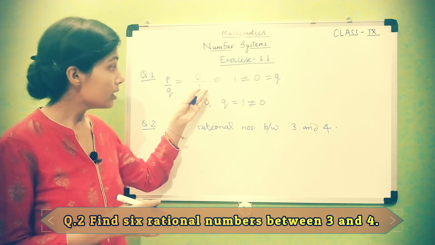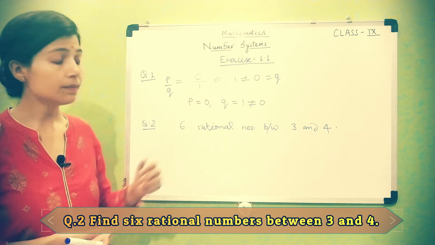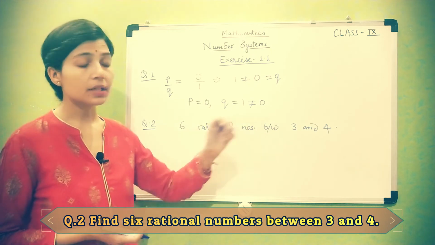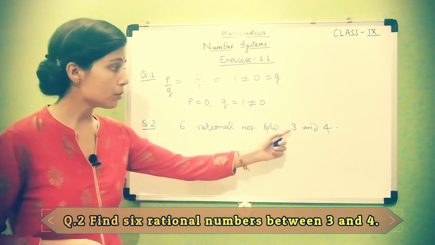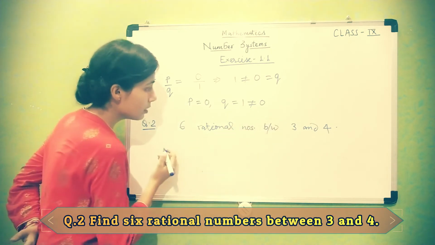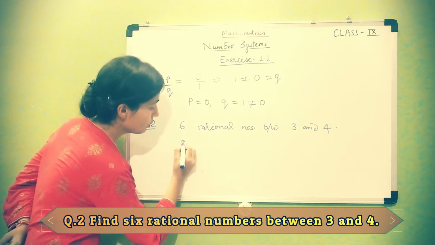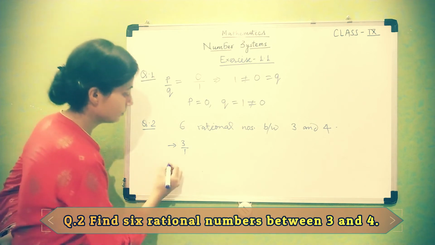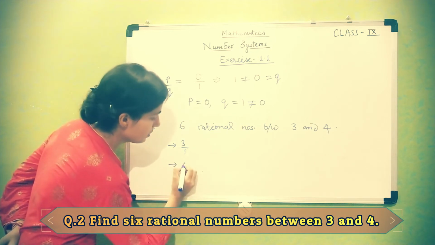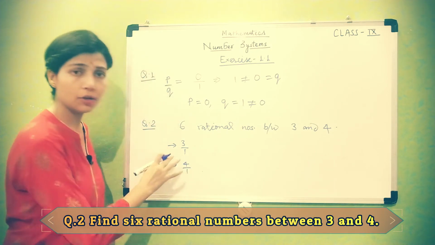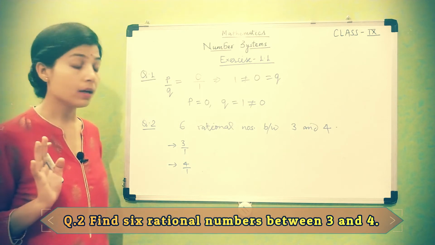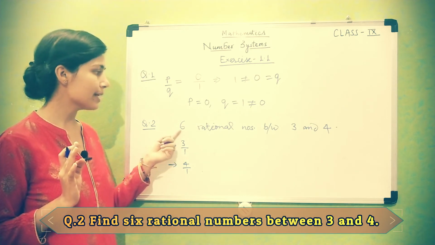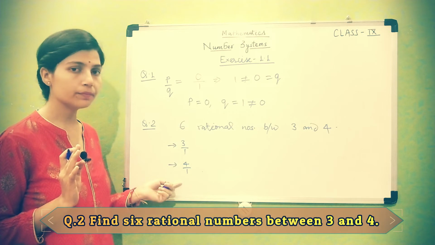So as in the previous question, any integer can be written in the form of p upon q. So we can write these two numbers as p upon q. Look, 3 upon 1, same as 4 upon 1. Now these two are in rational form. Now you have to find out 6 rational numbers between these two.